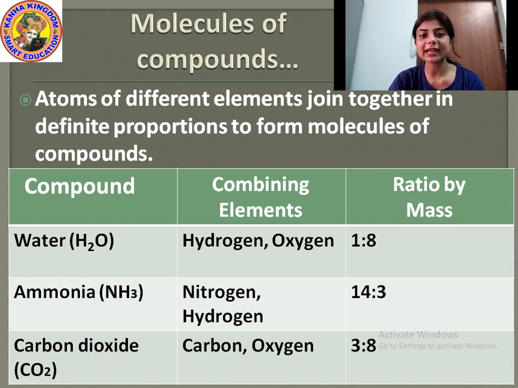And carbon dioxide, CO2, is formed when one molecule of carbon and two molecules of oxygen are bound together. Then it forms carbon dioxide, and the ratio by mass is 3:8. Okay, the ratio by mass is 3:8. Okay.